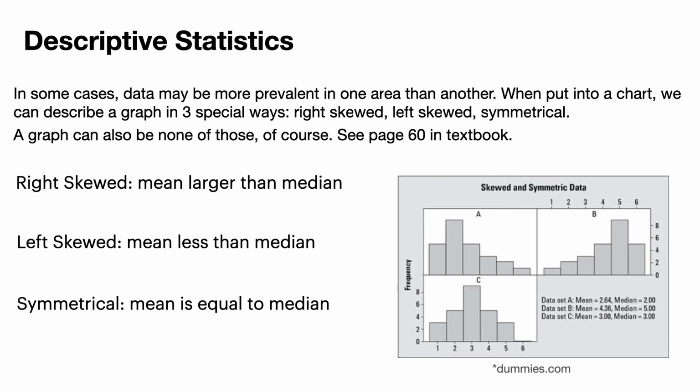Now, the top right example there is going to be left skewed. Diagram B there is left skewed. It looks like, oh, well, that'd be right skewed. All the data is on the right, but no. That means that the mean is less than the median. And then symmetrical, that is figure C there. That means that they're equal, and you can see that it is very symmetrical.